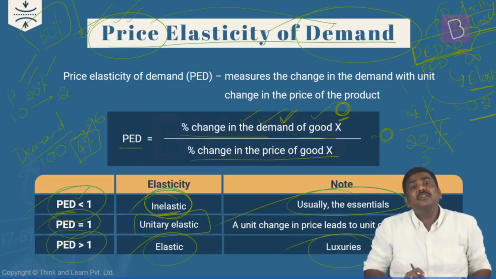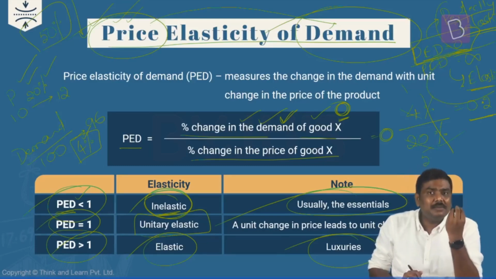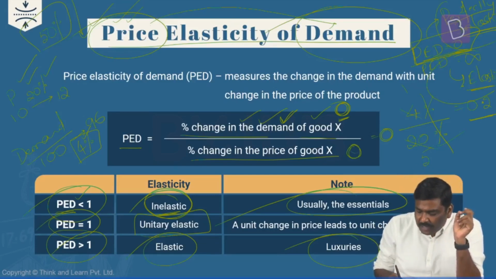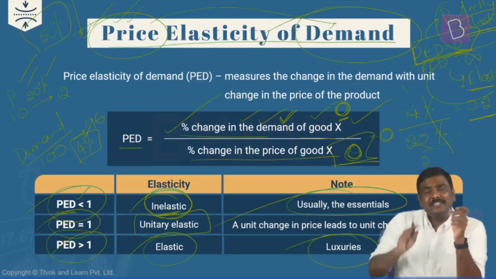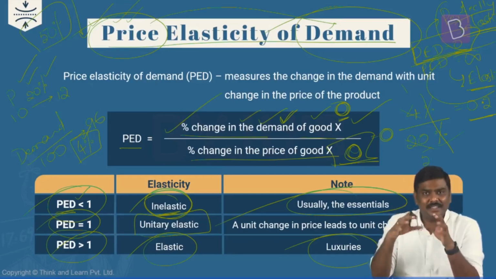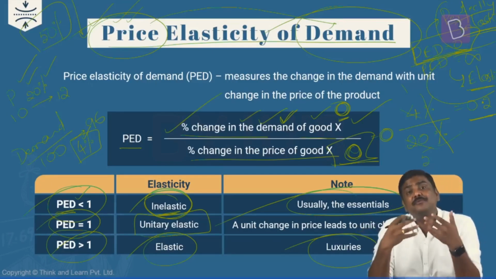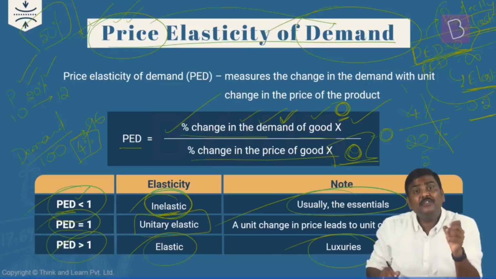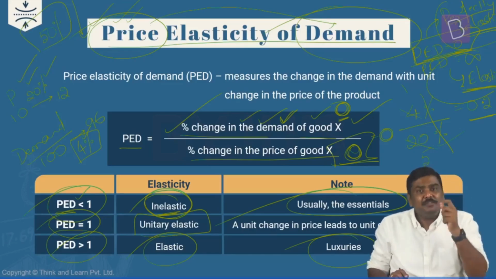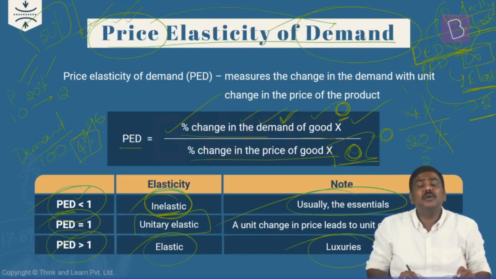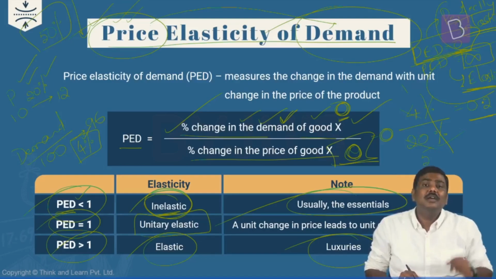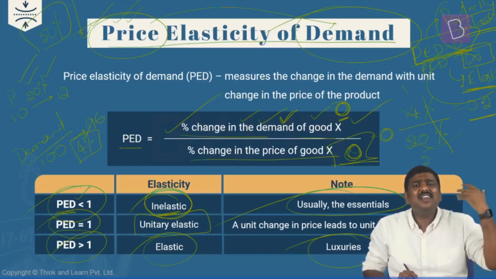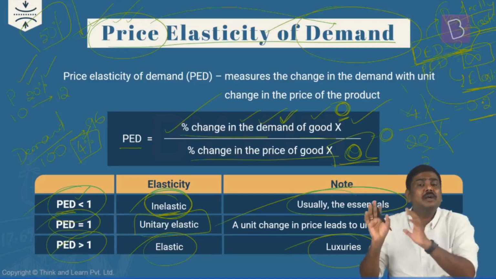And on the other hand, perfectly elastic goods, right? These are the types of goods wherein the demand is changing, but the price is not changing. The price variation is 0%, right? But the demand for the products in terms of percentages is changing. Such types of products are referred to as perfectly elastic goods. And in the case of perfectly elastic goods, you will have an outcome of infinity. And how can you get an outcome of infinity within this particular formula? When the denominator is 0, irrespective of the numerator, the outcome will become infinite.